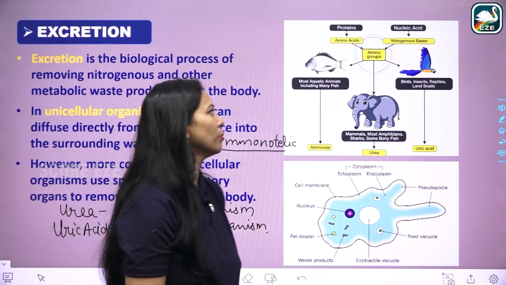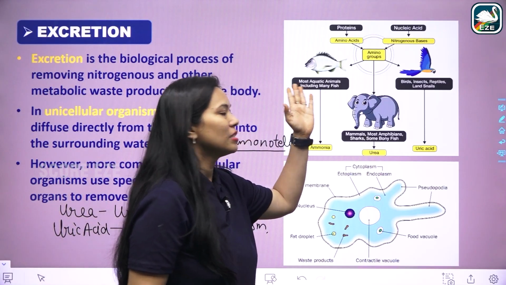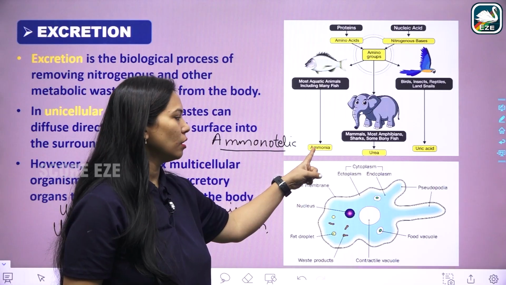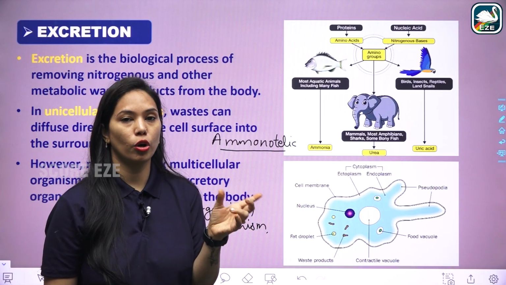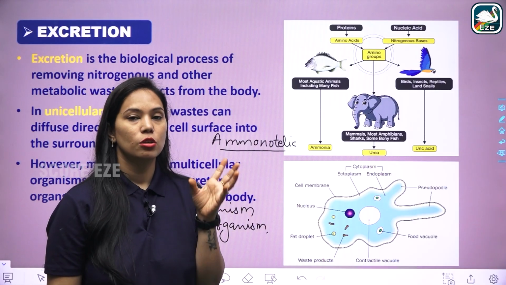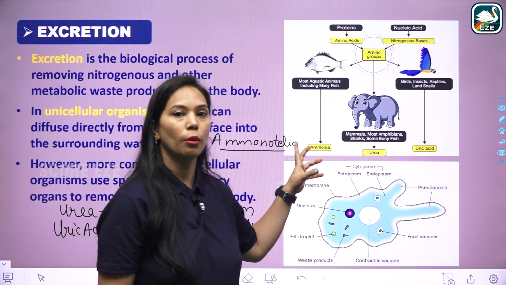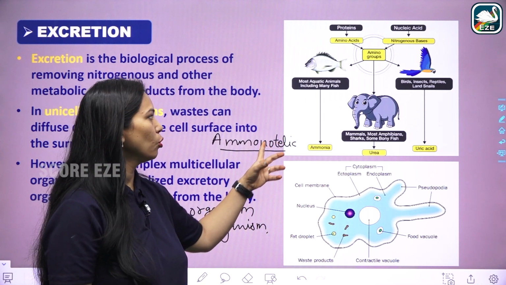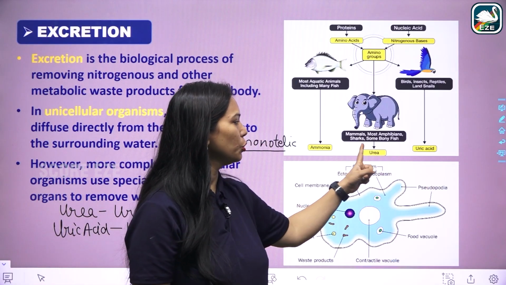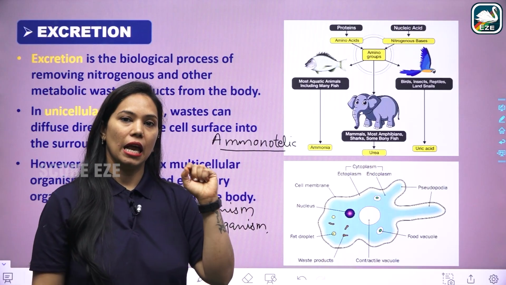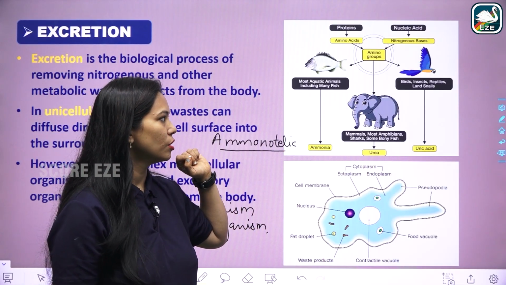Here in this diagram, we can see that mostly aquatic animals, including many fishes, excrete ammonia. Ammonia requires a very high amount of water to be excreted from the body. So, mostly aquatic organisms excrete ammonia and they are known as ammonotelic organisms. Examples are fishes.